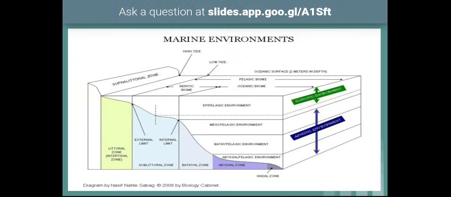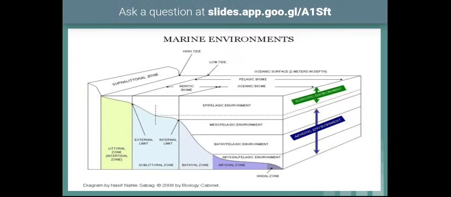Apart from these, another classification is also there. One is the neritic zone, another one is the pelagic zone. These neritic and pelagic zones are the vertical areas. The top waters around the sublittoral and littoral zones are considered as the neritic zone. The surface of the water very close to the shore is called the neritic zone. The bottom of the ocean here is called the littoral and sublittoral zone. The top layer of the water is considered the neritic zone.